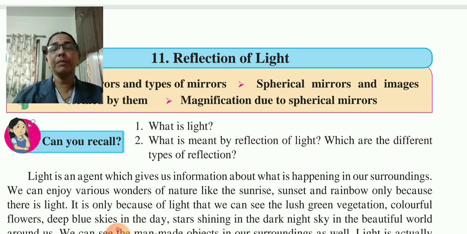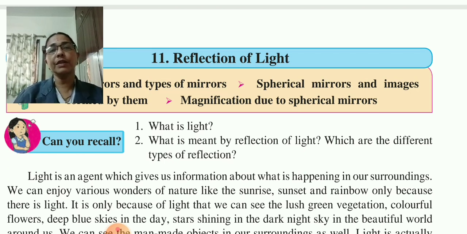So let's begin. Before that, let's understand the paper pattern. Your paper is of 20 marks and you will have question number 1 as answer the following in brief. Question number 2 will be give reason. Question number 3 will be asked as explain the following. Here also different varieties of questions can be asked, as well as question number 4 will be draw the diagram. So you have to draw one diagram, whichever is asked. So you have to practice the diagrams also.